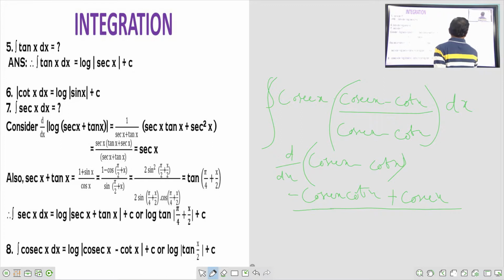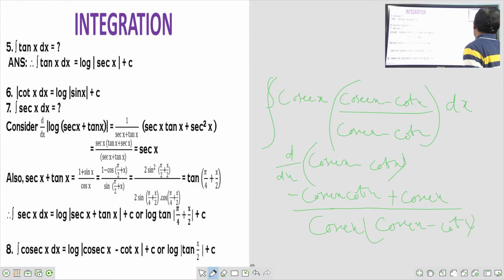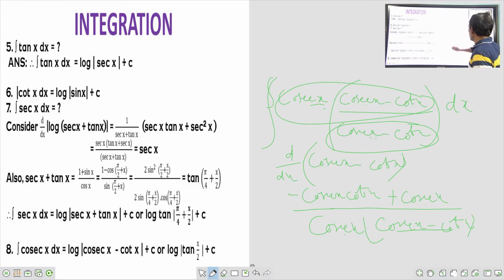So once again, what is common here? Cosecant x is common. Then what is remaining here? Cosecant x minus cot x. So in the numerator we have cosecant x into cosecant x minus cot x. Whenever we are differentiating the denominator cosecant x minus cot x, the derivative of the denominator is there in the numerator.